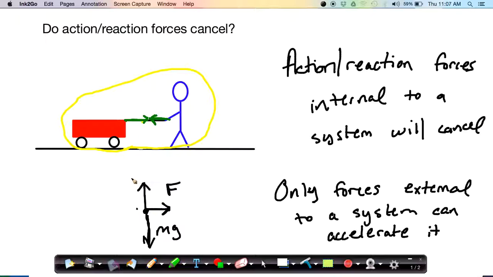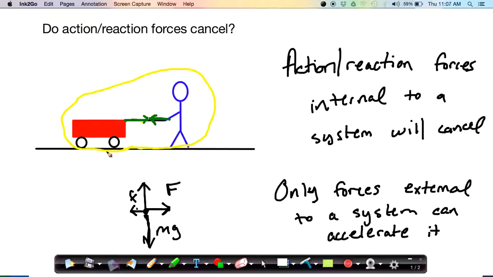There's also going to be frictional interaction between the wheels of the wagon and the ground, and that frictional interaction is going to resist the motion of the object, so it's going to be the opposite direction that the wagon will tend to move. And that's an external force. The frictional force is coming from outside the system. So we have a slightly different force diagram now when we consider the combined system of the person plus the wagon.